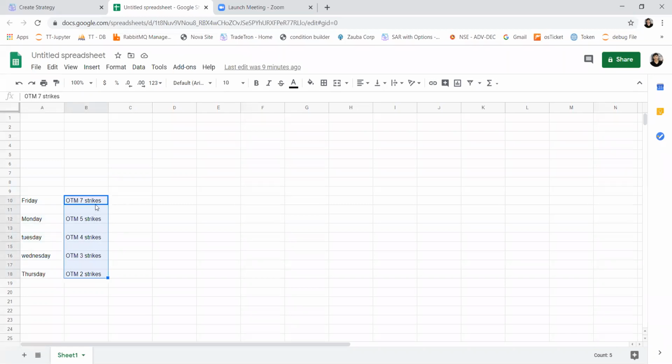So in strike formulas, we will use some keywords and build our conditions or calculations in such a way that it selects strikes dynamically based on some calculations on the difference between today and the expiry date.